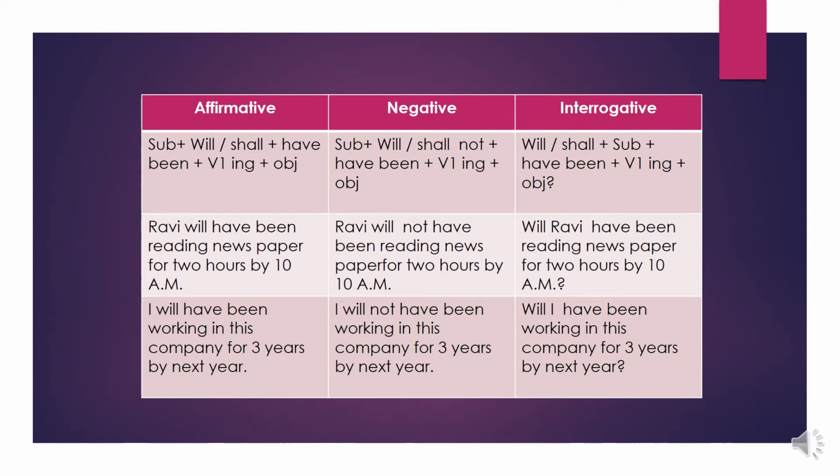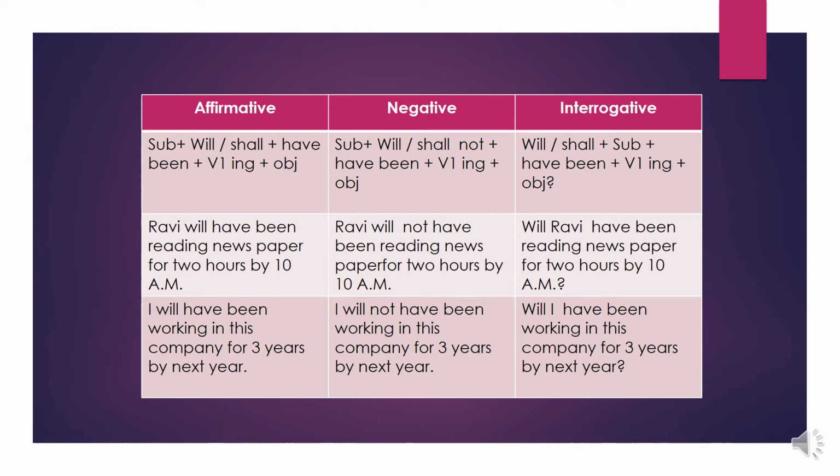Let's see negative. In the negative sentence, we add not. Subject plus will or shall not plus have been plus V4 plus object. Ravi will not have been reading newspaper for 2 years by 10 a.m. It is like affirmative only, but the extra word we added is not. Why? It gives the negative sense. That's why we use the word not here. I will not have been working in this company for 3 years by next year.